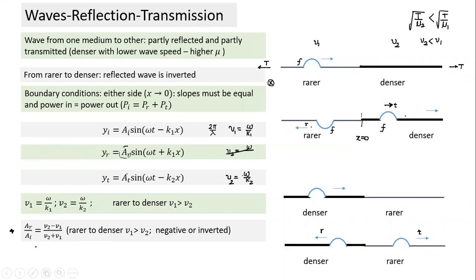Okay. So from this equation we can find out the amplitude of the reflected wave. What is the amplitude of the transmitted wave? You notice here also it starts with V2, here also it is V2. But this is 2V2. It's V2 minus V1 divided by V2 plus V1, while this is 2V2 divided by V1 plus V2. And you'll notice these two formulas are similar to what we have in case of collision. So we'll keep these two formulas in mind.